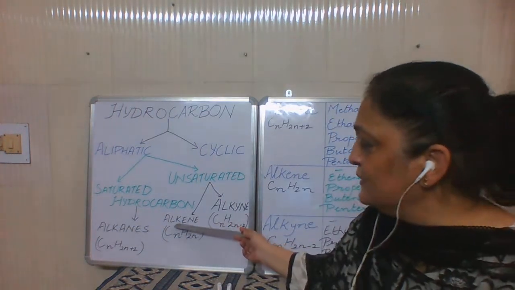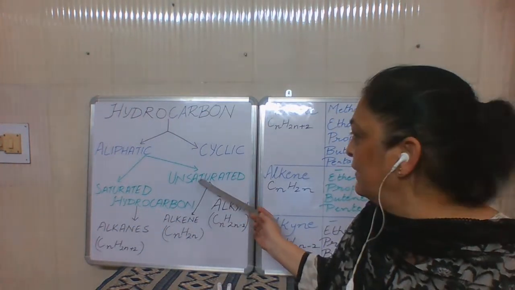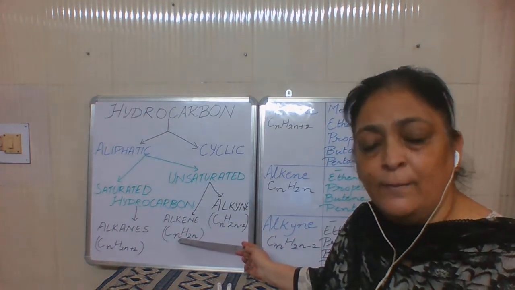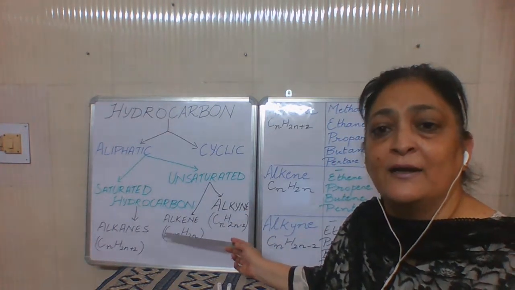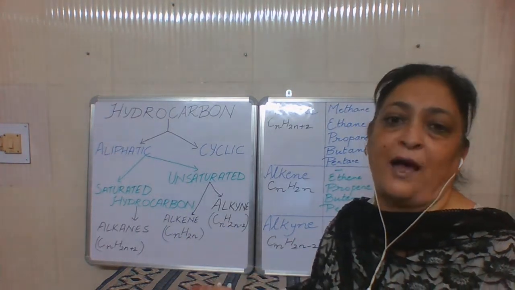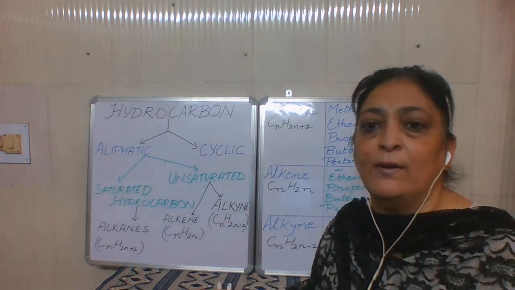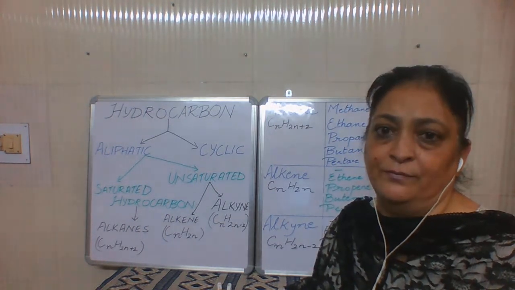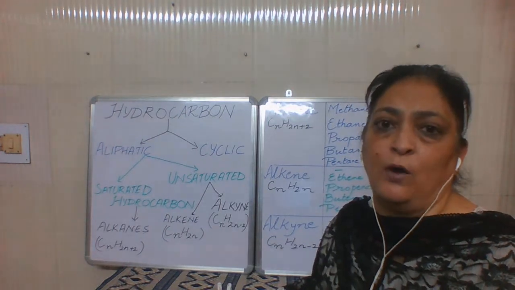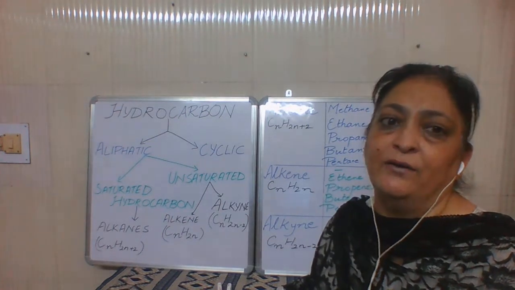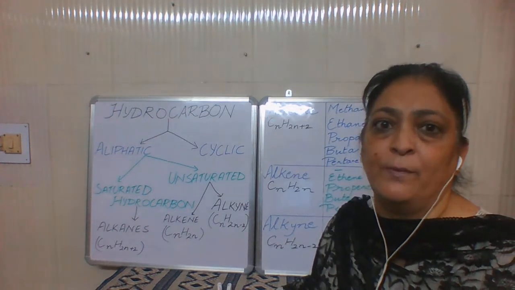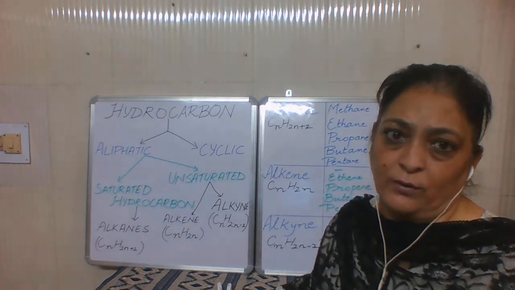Similarly, what are alkenes? Alkenes are the unsaturated hydrocarbons with the general formula CnH2n, and at least two carbons have a double bond. It's not that all the carbons should have a double bond, but a minimum of two carbons in a chain. If we have a carbon chain of 5, at least 2 out of 5 should have one double bond. So in simple words, there should be a minimum of one double bond.